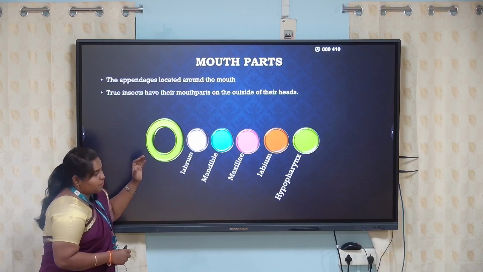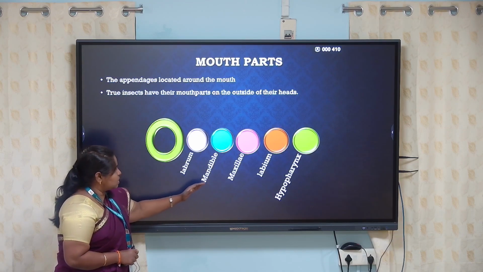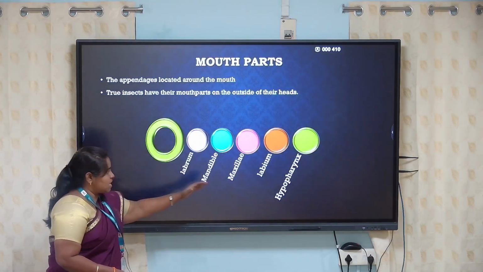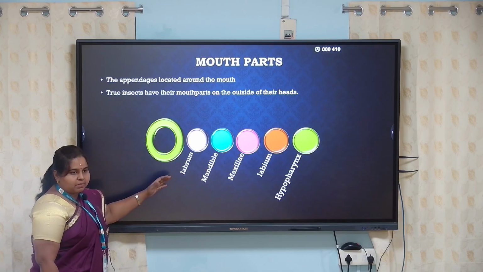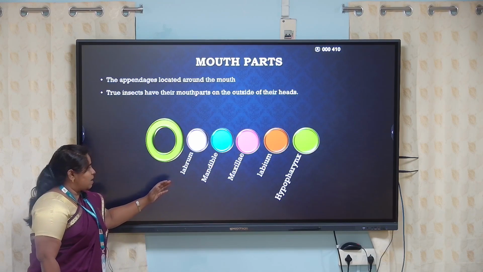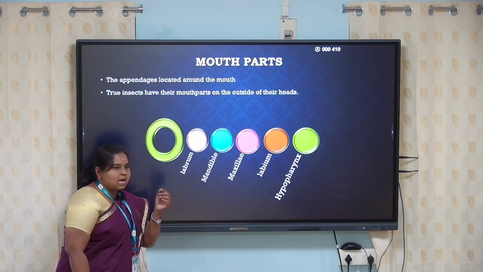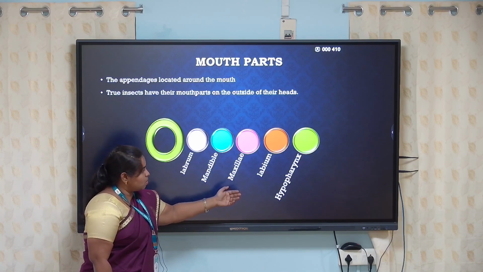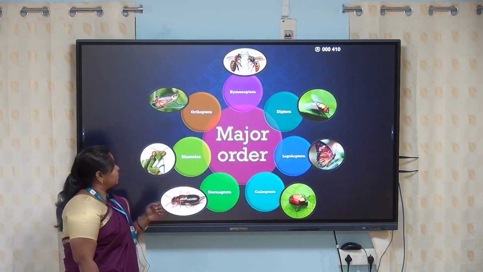They consist of five different types of appendages: labrum, mandible, maxilla, labium, and hypopharynx. The labrum is called the upper lip, the mandibles are the side jaws, and the maxillae have simple papilla-like structures. The labium is called the lower lip, and the hypopharynx is nothing but the tongue of the insect.